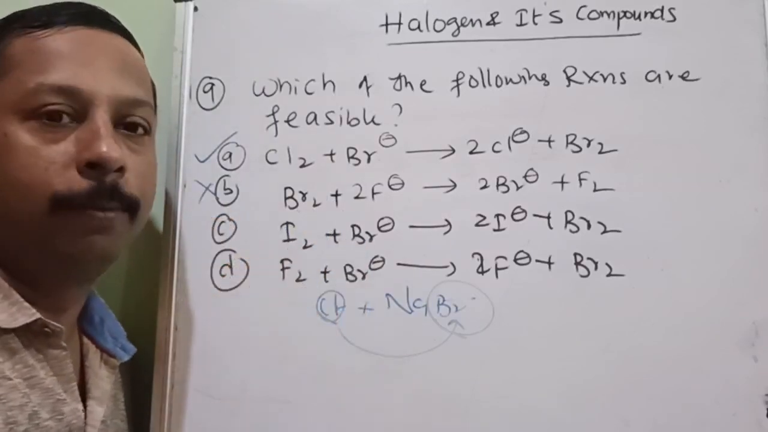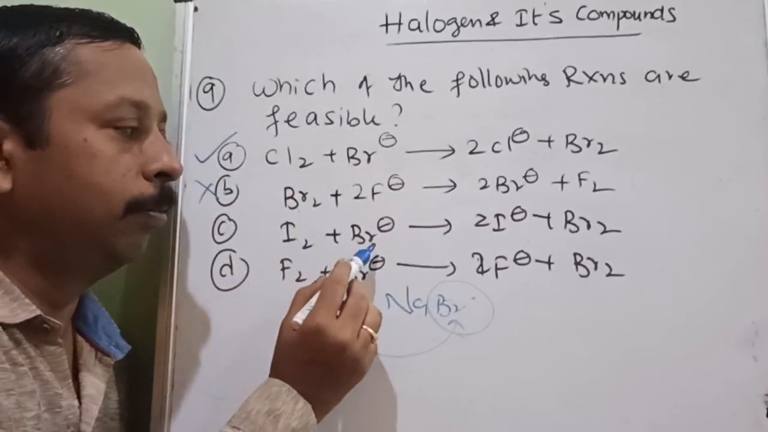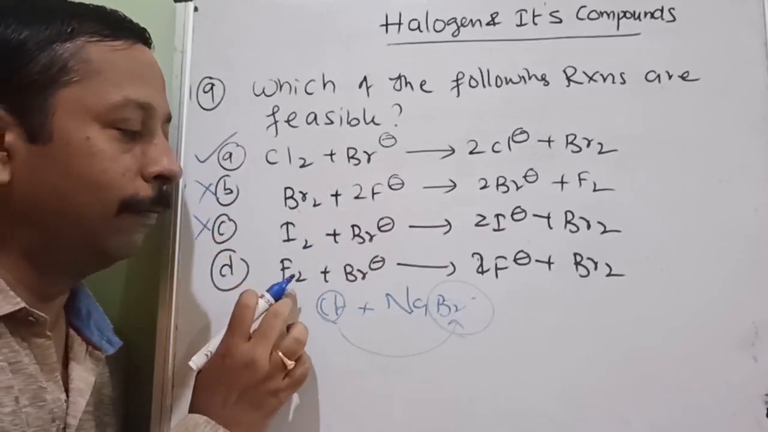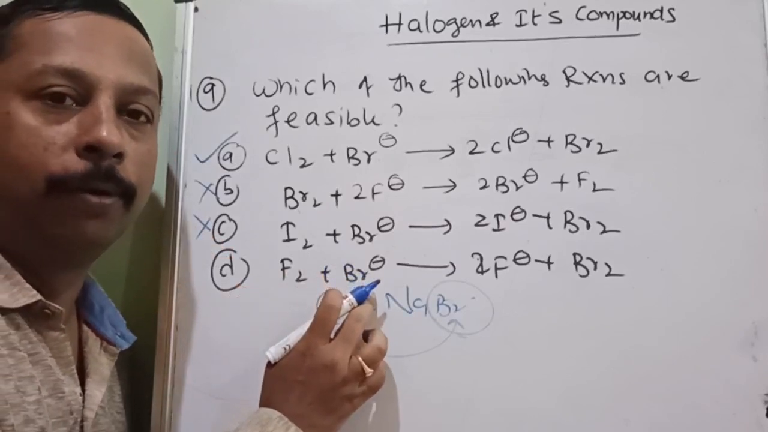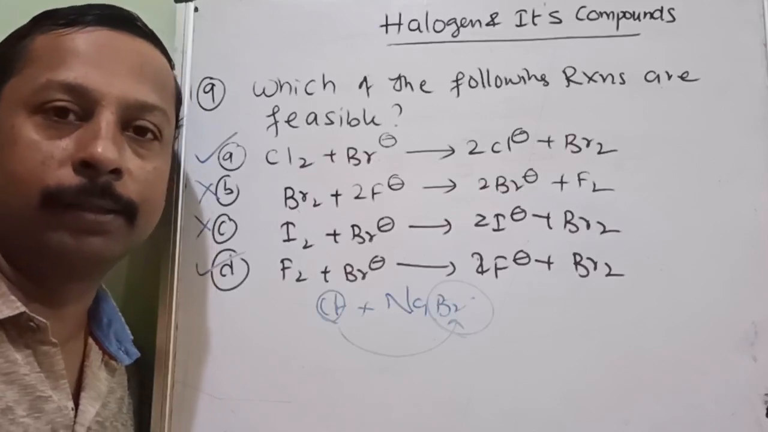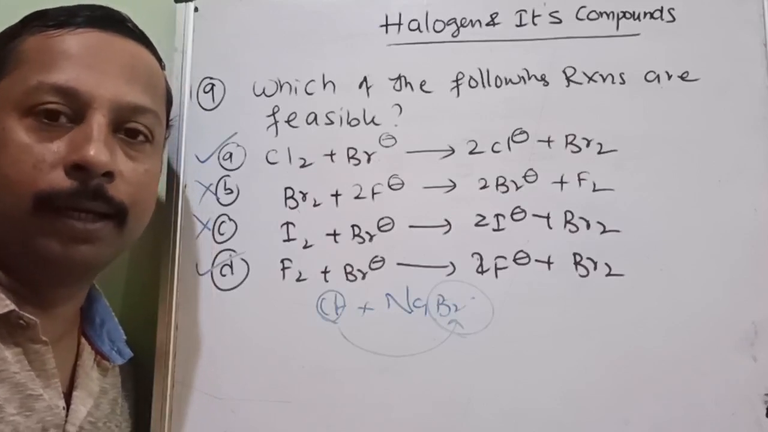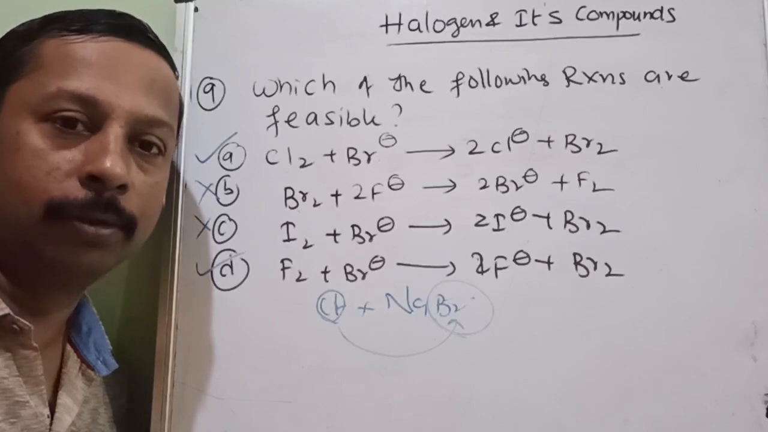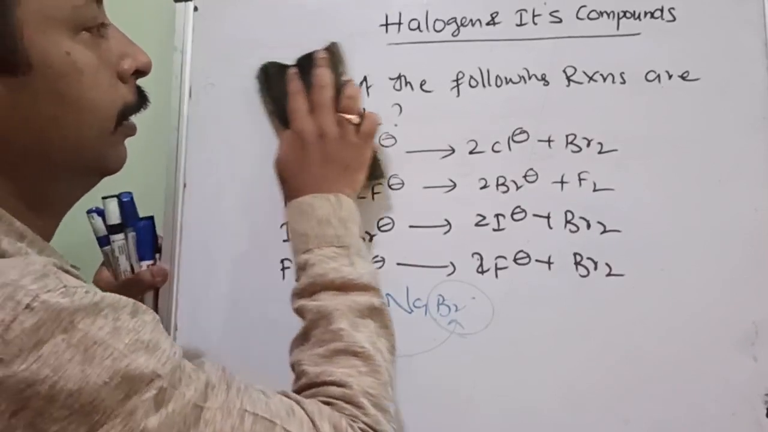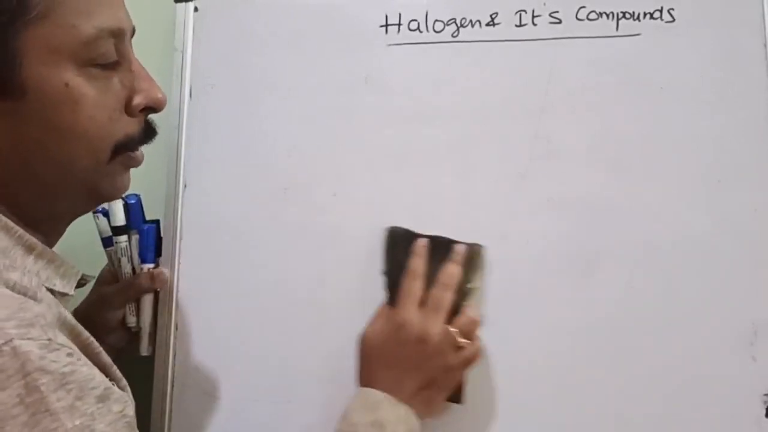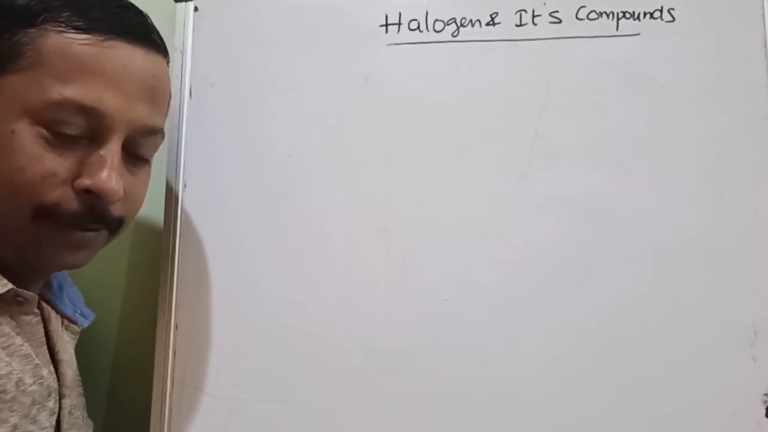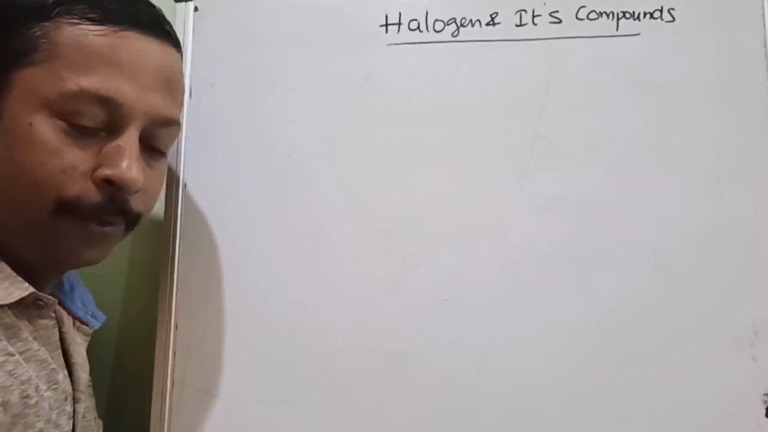Iodine wanted to replace bromine. Iodine is bigger, bromine is smaller. So it is also not possible. Small fluorine wants to replace big bromine, so it is absolutely possible. So what are the correct answers? A and D are the correct answers. Is my logic understood? Small atom can replace big ion. This is applicable for some reasons I cannot state here, but you are all smart enough to understand.